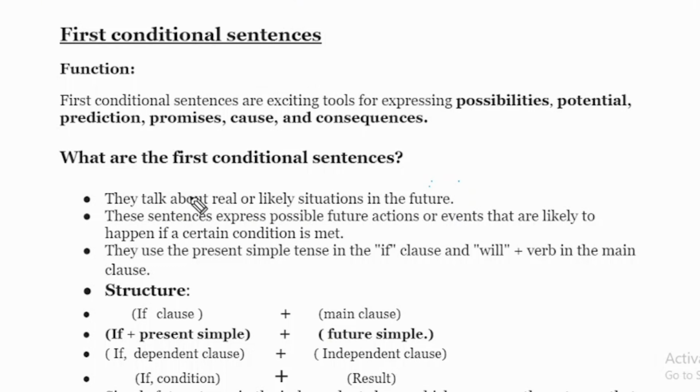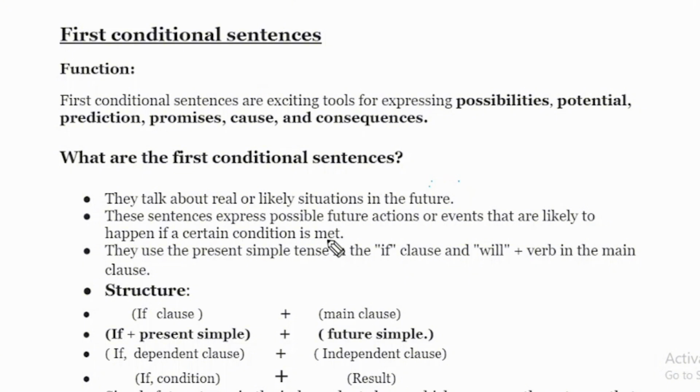So first thing first is that they talk about real or likely situations in the future, which is going to happen in the future. These sentences express possible future actions or events that are likely to happen if a certain condition is met.